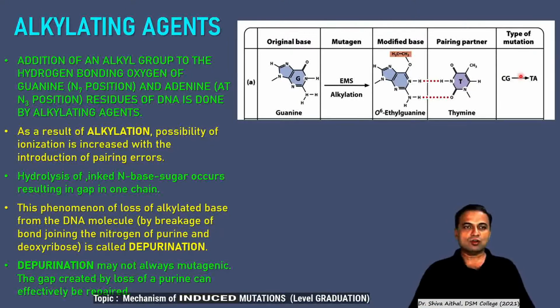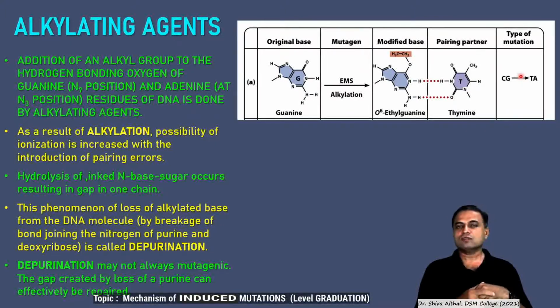So addition of an alkyl group to the hydrogen bonding oxygen of guanine, usually in N7 position and in adenine at N3 position. Remember, this is the specificity of this mutagenic agent, that in guanine at the N7 position it adds an alkyl group, and in adenine at N3 position it adds the alkyl group, and as a result of this alkylation, the ionization probability increases, and thus the error of pairing also increases.